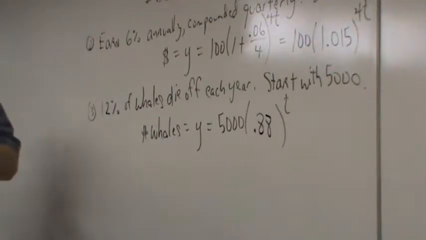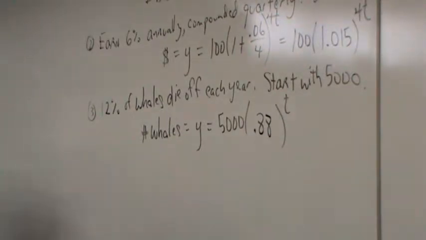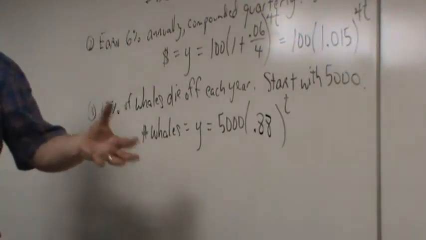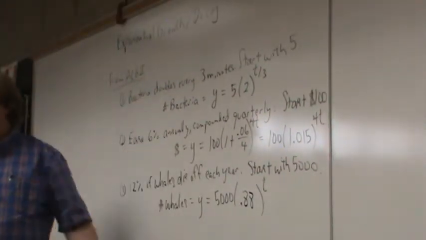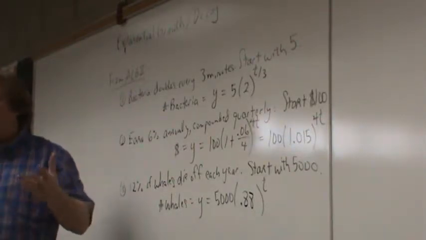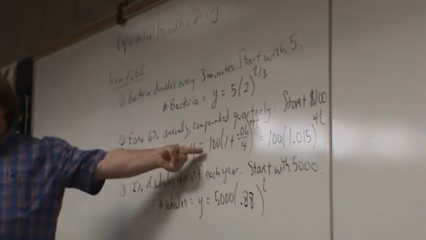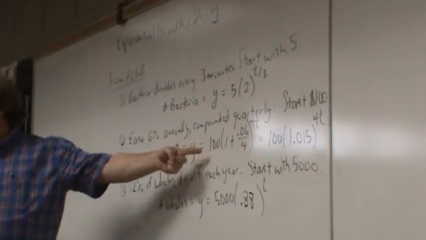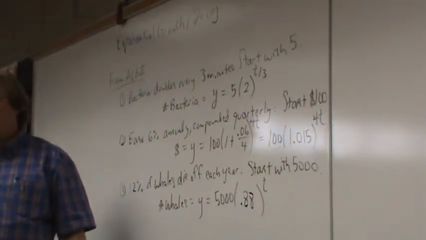Well, now in calculus, we're going to deal with another situation. But let me ask you this question. Which of these quantities has a rate of change that's proportional to the amount you have? That is, do any of these quantities have this property that the amount you gain or lose is proportional to the amount you presently have? Like, think about the money. Is the amount of money you gain proportional to the amount of money you have? Like, if you have twice as much money, then you're going to gain twice as much money? Isn't that all of them?